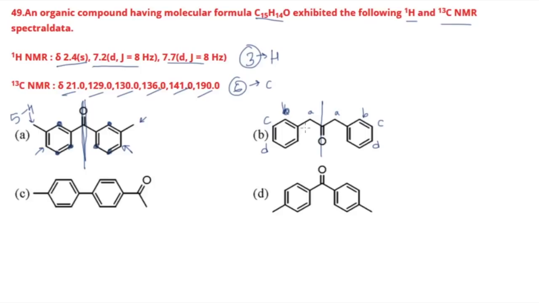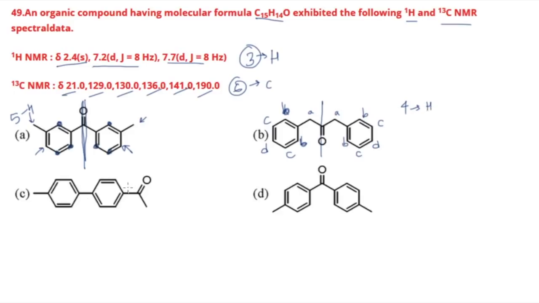And see, since it is a single bond, you can consider this B. So this will also be of same kind. So this will also be B, and this will be C. So this will also be C. So how many kinds of hydrogen did we get? So 4 kinds of hydrogen we got in option number B.